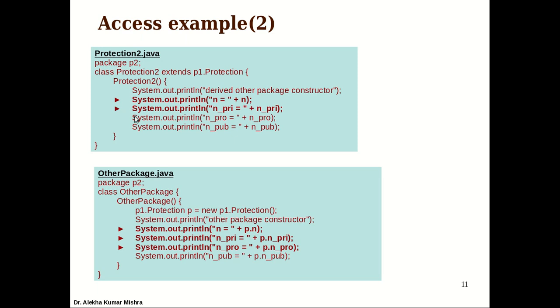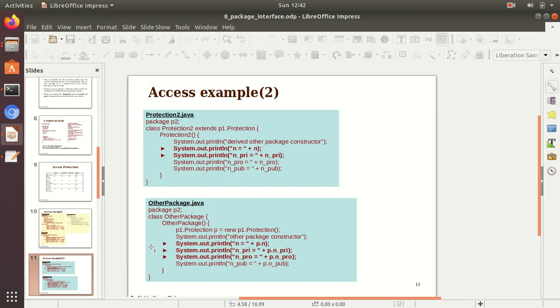Then protected: if it is a subclass, just like Protection2, it could have access to the protected members, if it extends or inherits the Protection class. But since it's a non-subclass, it cannot even access the protected member. If you put it in, we will see an error. It has access only to the public member, because it's a non-subclass outside the package. Let us see the demonstration of this.